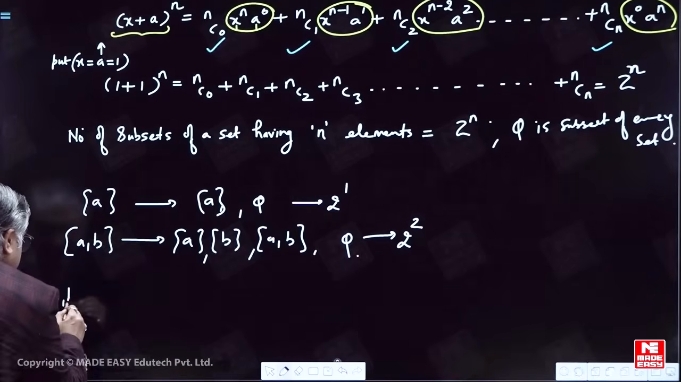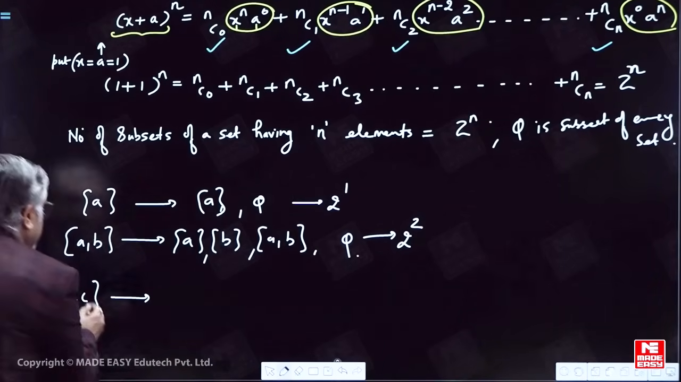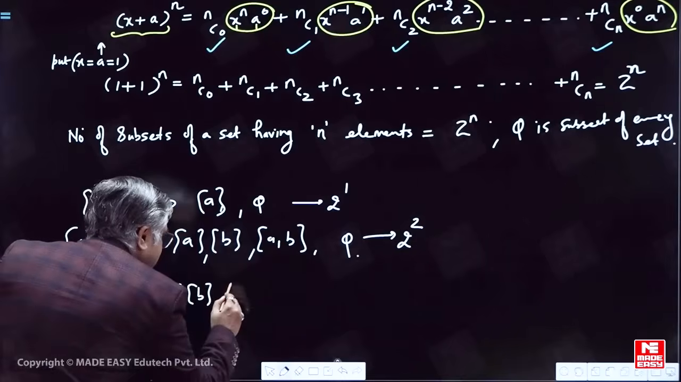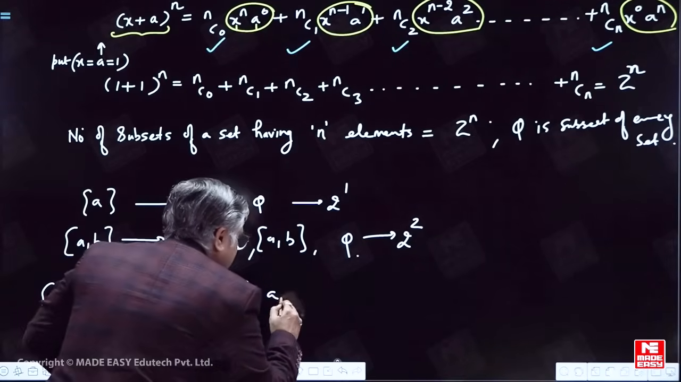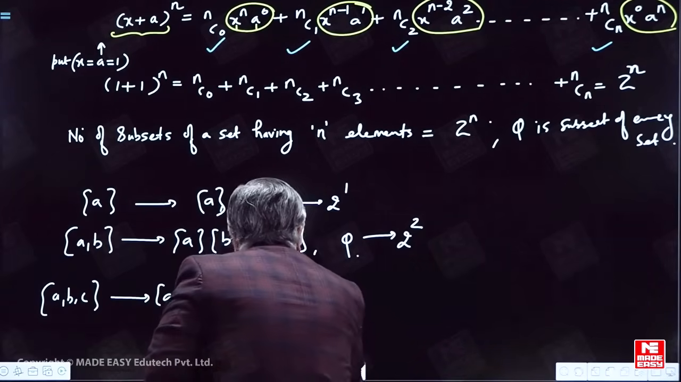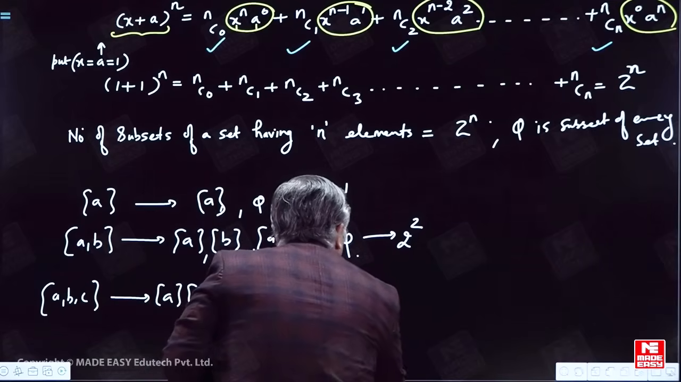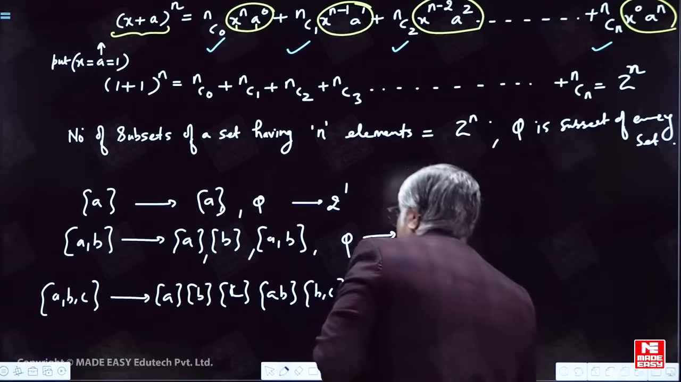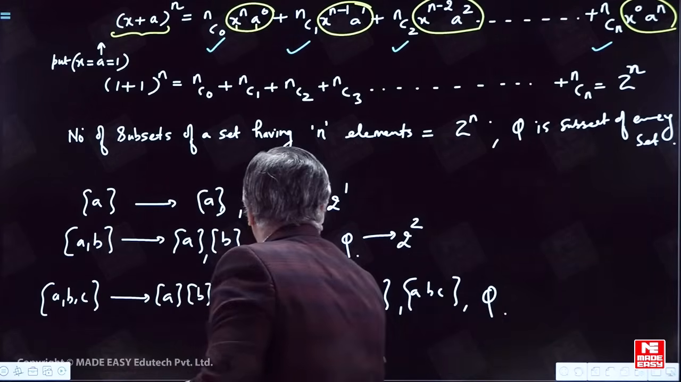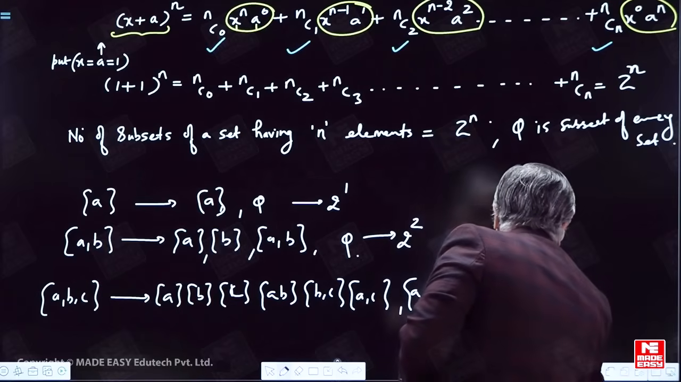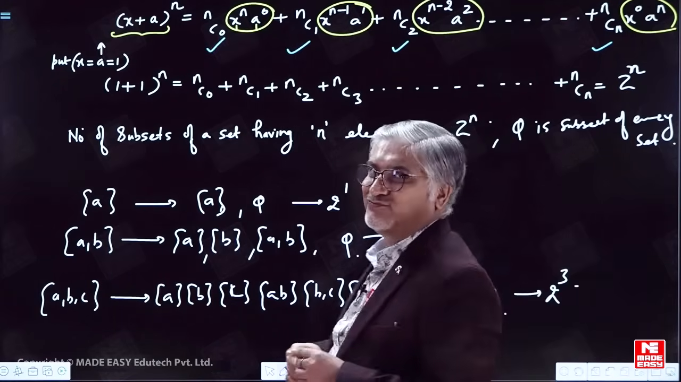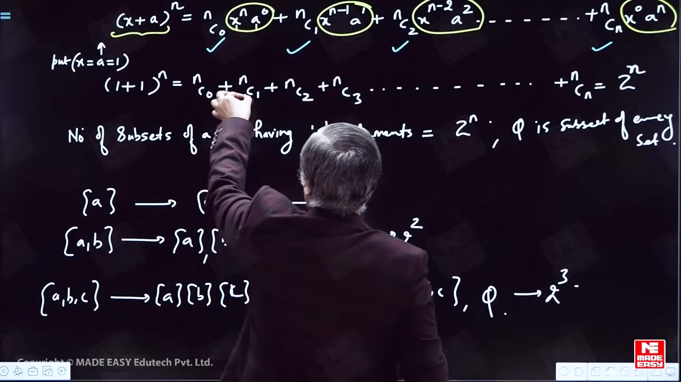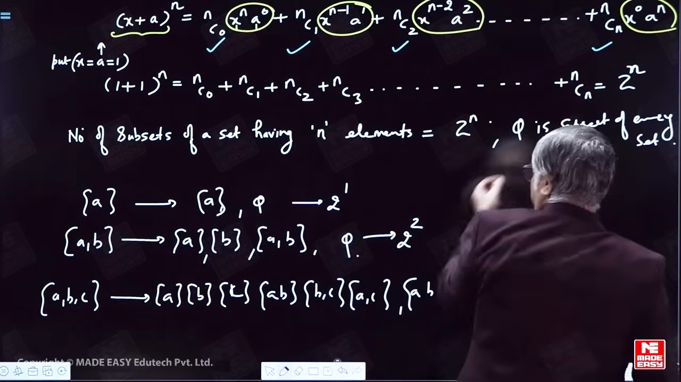And if we have a set A, B, C, how many subsets? This is a set containing 3 elements. How many subsets? A, B, C, then we have AB, BC, AC taken 2 at a time, then we have ABC, and then we have phi. So 1, 2, 3, 4, 5, 6, 7 and 8, that is equal to 2 cube, right? Which is nothing but it is coming from here. We are not selecting any element, nC0, nC1, nC2 up till nCn, that will be 2 power n.